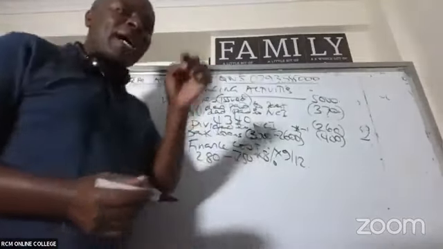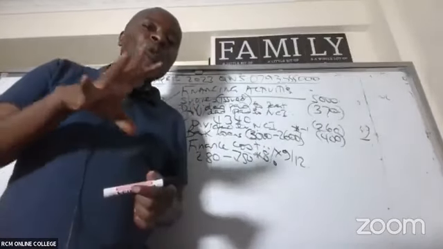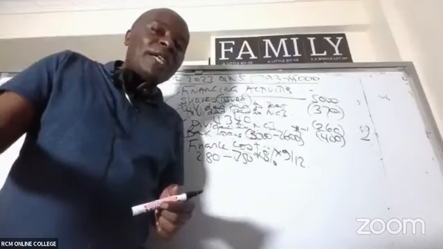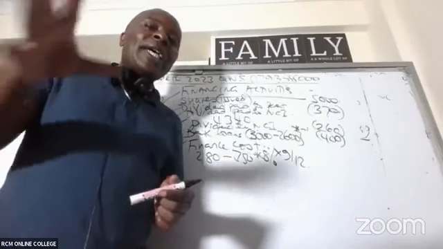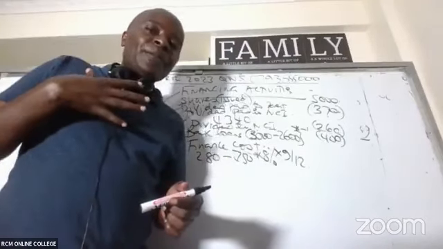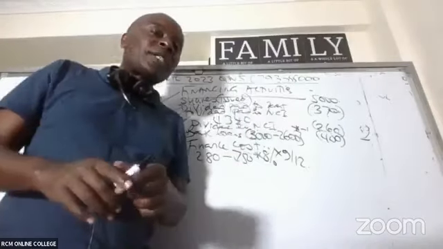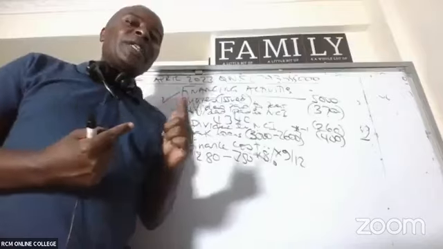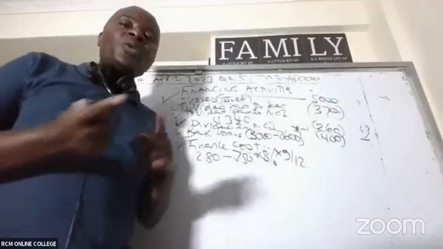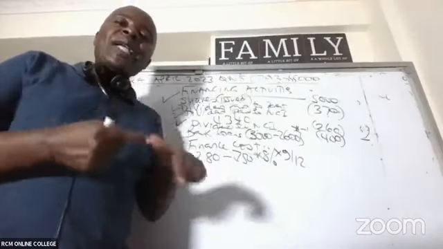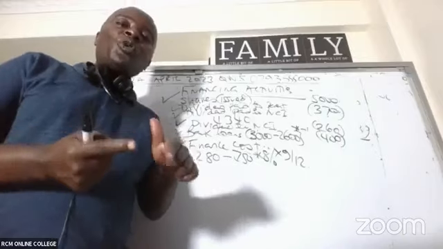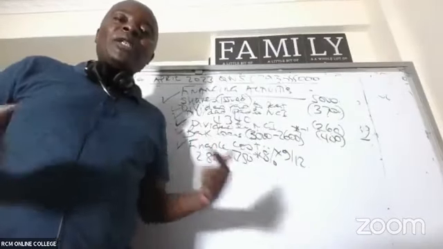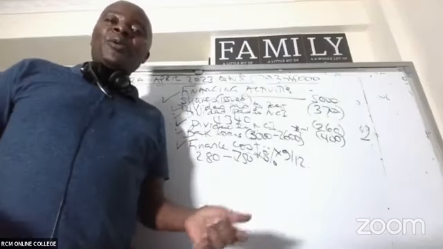Now, ladies and gentlemen, please allow me to explain something here. Why am I deducting? Remember, as a finance manager, I took in this money that I never paid, which I'll be paying one year from today. I took it like a loan. I was able to calculate that finance cost and lump it here. But of course, you and I know there is no such loan that I'm going to pay, and no such interest that I'm going to pay. It's a fake interest, so I have to do what we call unwinding. It's a fake interest because I'll not be required to pay that amount.